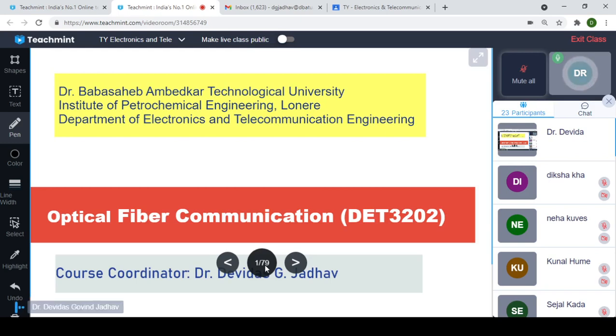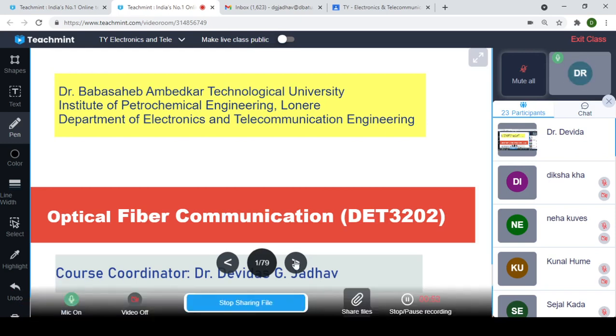Good morning. This is optical fiber communication DET 3202. We will start today the unit 6. Yesterday we started unit 6, and we can have the continuation of the unit 6. Unit 6 contains the first point, that is networks, optical networks.